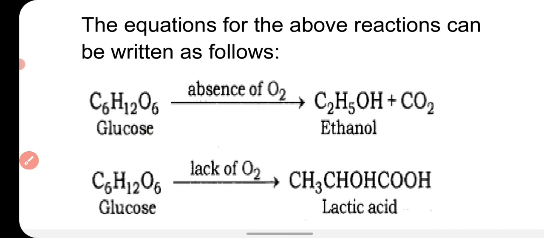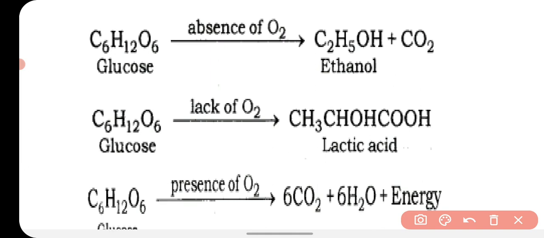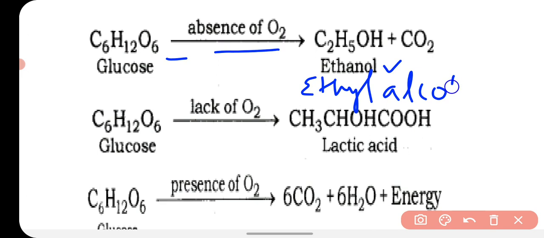Now you can see the equations of these kinds of respiration. In the first one, glucose breaks down in the absence of oxygen and makes ethanol, that is ethyl alcohol, C2H5OH, and CO2 will be formed, and 2 ATP will be generated.